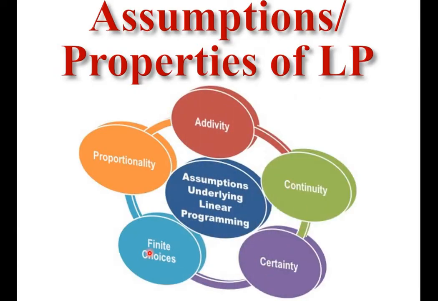So these are the five important properties, or you can say assumptions: additivity, continuity, certainty, finite choices, and proportionality. Now let's discuss one by one.